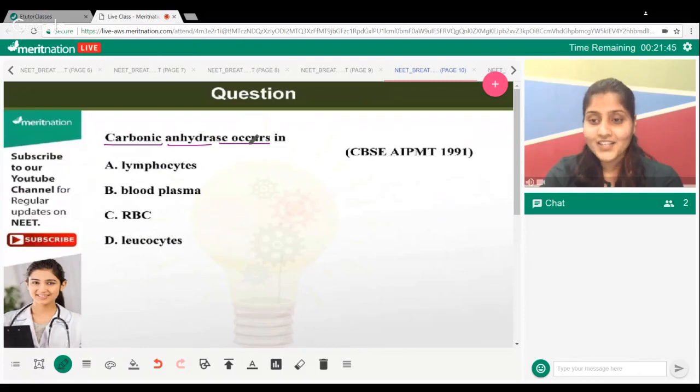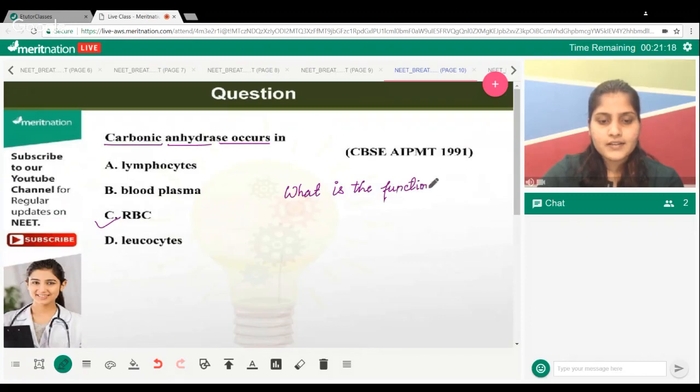Aditya Singh, Yash, Minakshi, Meghna, Dinosaur, Korani, Anil Korani, Shreya, Umesh, Paras, Nikhil, Rebecca, Manya Singh, perfect. RBCs is the right answer. And what is it doing there? What is carbonic anhydrase doing there? I'll wait for your response. What is the function? People, quickly, what is the function of this enzyme?